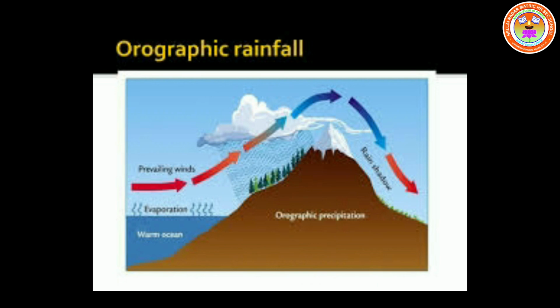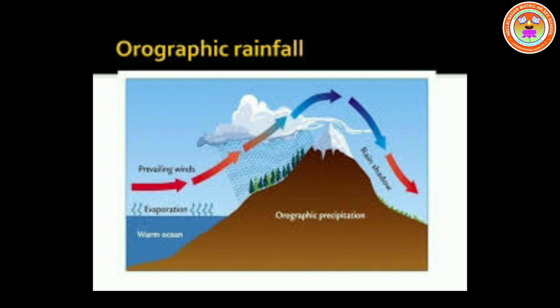The side of the mountain facing the wind is called the windward side and receives heavy rainfall; it is called the rain-fed region. The other side of the mountain that does not face the wind is the leeward side, and it receives less rainfall and becomes the rain shadow region.